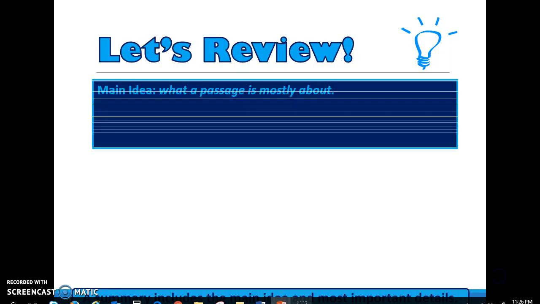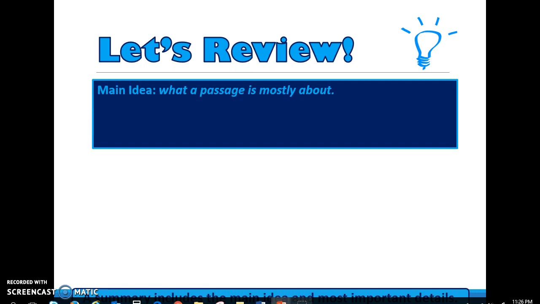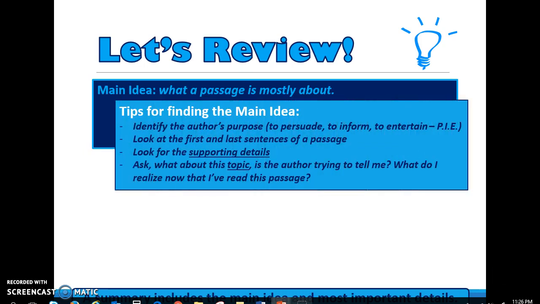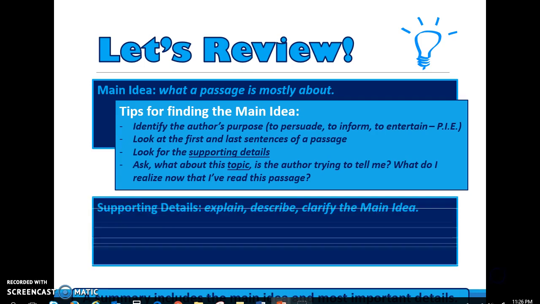Let's review. The main idea, what a passage is mostly about. Tips for finding the main idea. Identify the author's purpose, to persuade, to inform, to entertain. Remember PIE. Look at the first and last sentences of a passage. Look for the supporting details. Ask, what about this topic is the author trying to tell me? What do I realize now that I've read this passage?